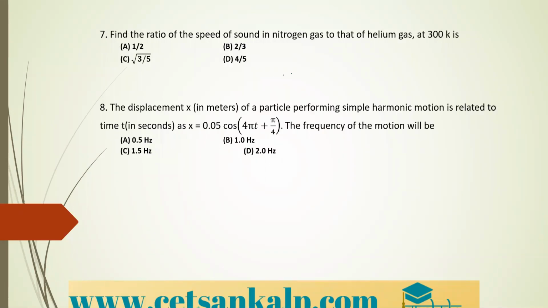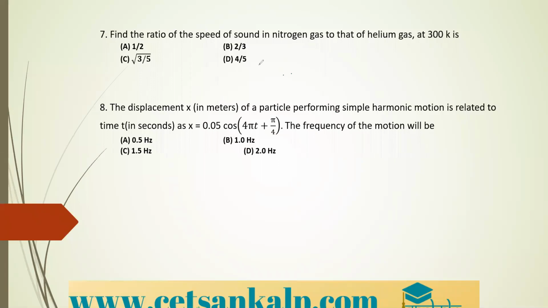Find the ratio of the speed of sound in nitrogen gas to that of helium gas at 300 Kelvin. You need to calculate the ratio of speed. We need to remember a little of our kinetic theory class to understand the formula.